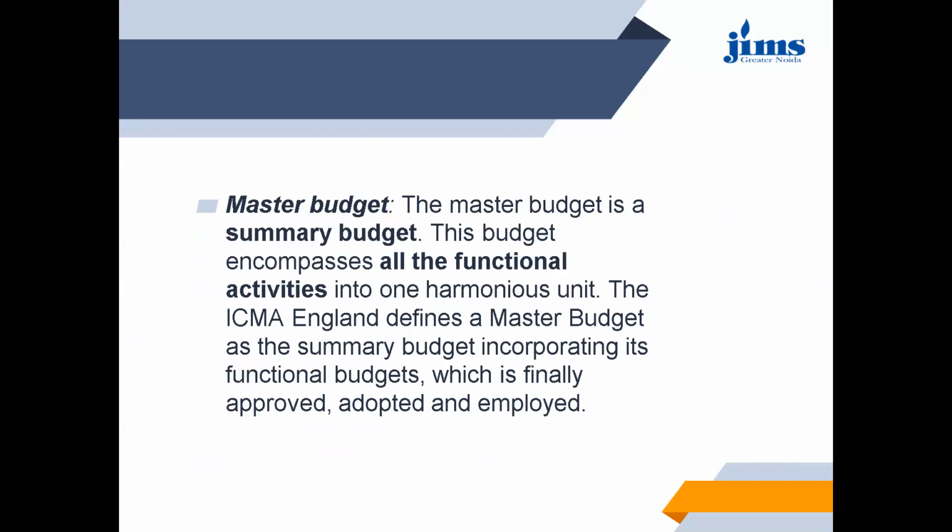Next is the master budget. Master budget is the summary budget. So it includes all the functional activities into one unit. So master budget is the summary budget incorporating its functional budgets, which is finally approved, adopted, and employed.